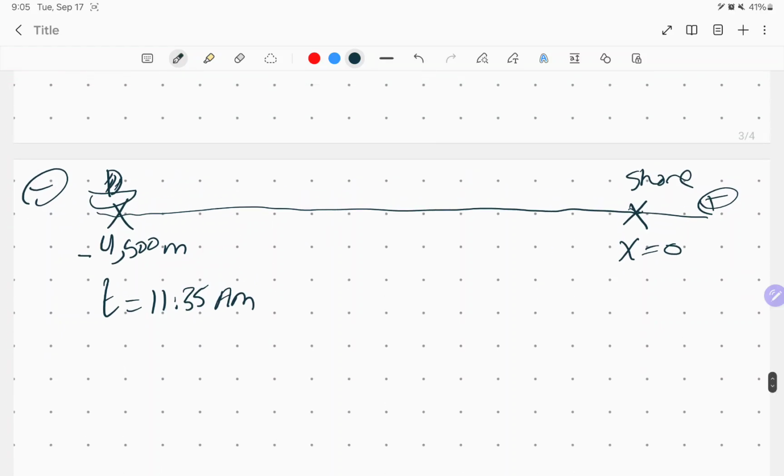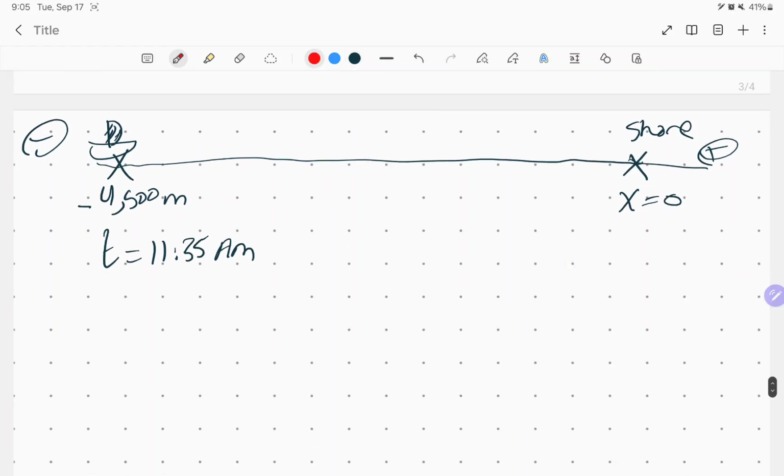Good. But I forgot one thing. I have to choose a positive sense. Positive sense is just a reference. It shows the direction, so that all the vectors are going to be in this direction. Everything moving in this direction is going to be positive. And we have a velocity. This guy is moving over here with velocity 15 meters per second. That's going to be my first step.